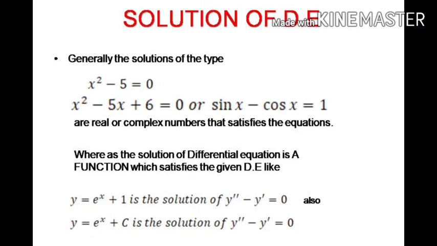Now, here y is equal to e power x plus 1 is the solution of y double dash minus y dash is equal to 0, and also y is equal to e power x plus c will also be the solution of y double dash minus y dash is equal to 0. You can check. It's very easy to check whether it is a solution or not. How do you check? Just substitute. In the place of y, take its first derivative and second derivative, substitute it in that, and check whether you get 0 or not.